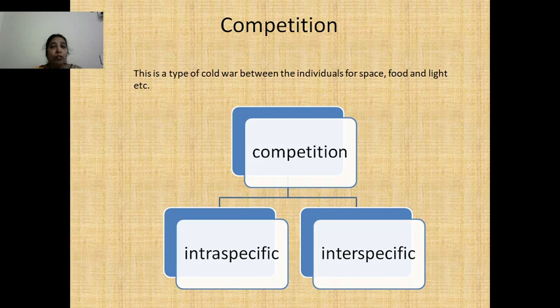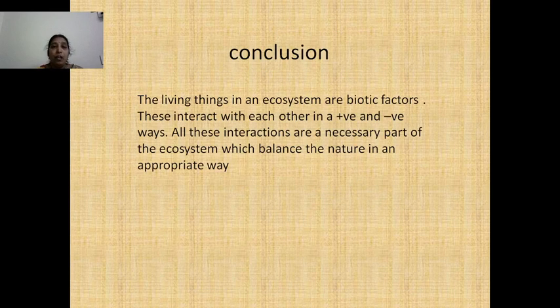They include exploitation, amensalism and competition. And positive interactions we have discussed are mutualism and commensalism. As a whole, if you take the biotic factors in an ecosystem, they interact with each other in a positive manner or in a negative manner.